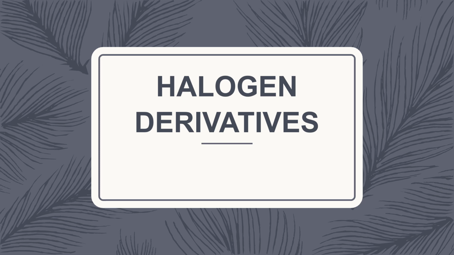Now coming to the point, today in this digital lecture, you will learn chapter number 10, halogen derivatives. The compound formed by the replacement of one or more hydrogen atoms in aliphatic or aromatic hydrocarbons by a halogen atom. Such compounds are called halogen derivatives.